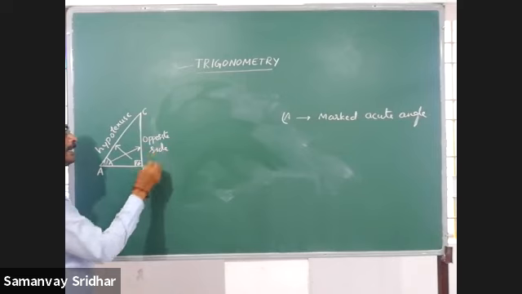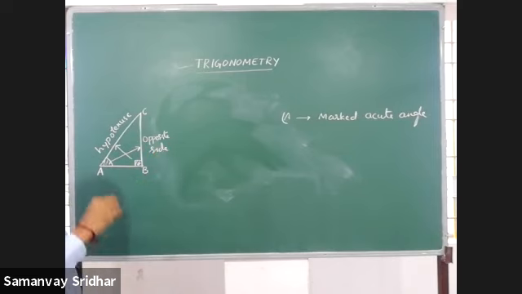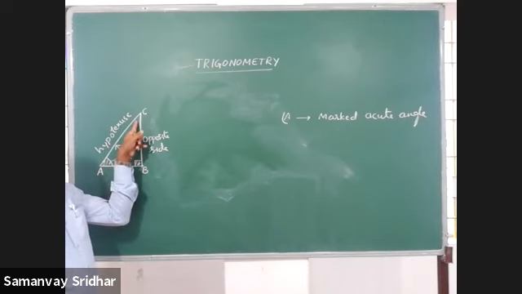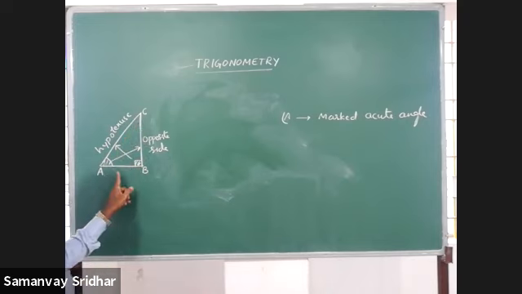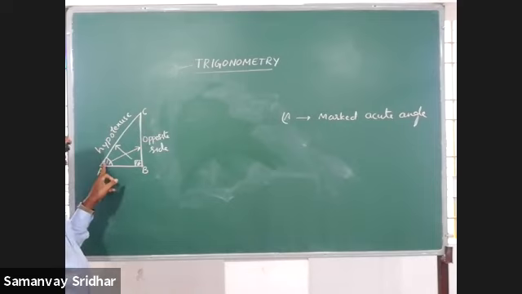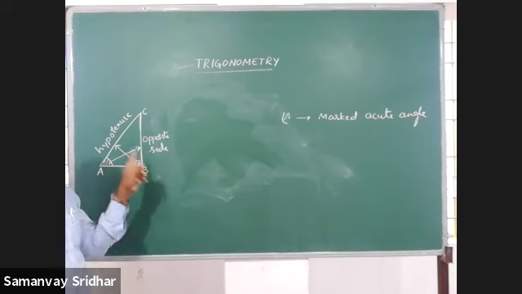The side opposite to marked acute angle is called opposite side. If you mark angle C, then AB will become the opposite side. But here I marked angle A. The side opposite to angle A is BC. Therefore, BC is called opposite side.